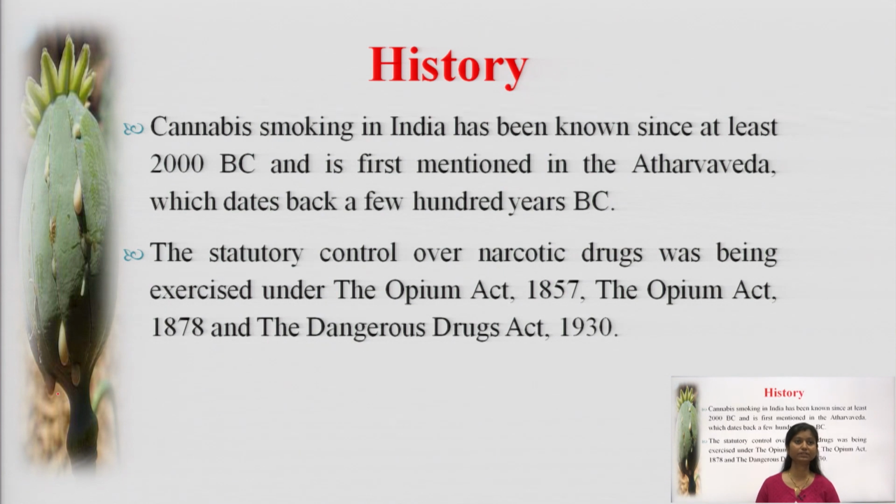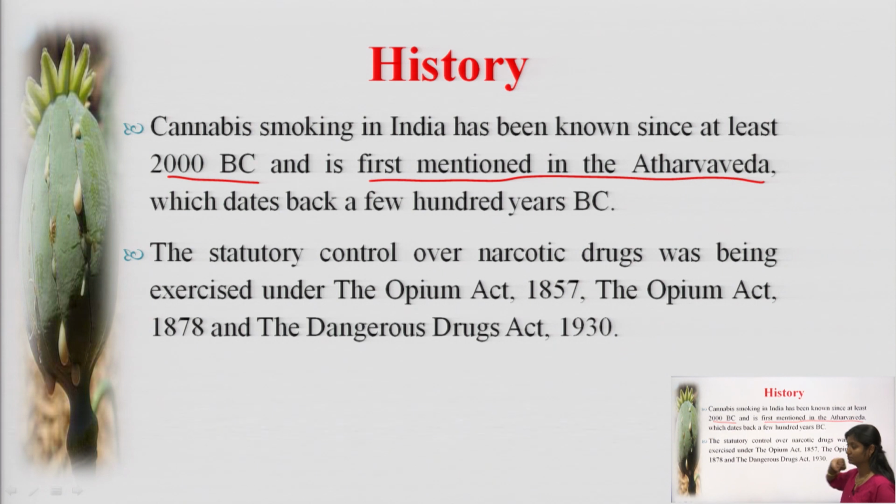So let's start with the history part. Cannabis smoking in India has been known since at least 2000 BC. The use of these narcotic drugs dates back to 2000 BC, that is before Christ, and is first mentioned in the Atharvaveda, which dates back a few hundred years BC.